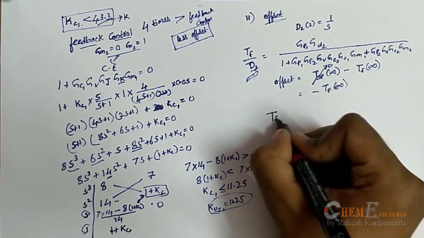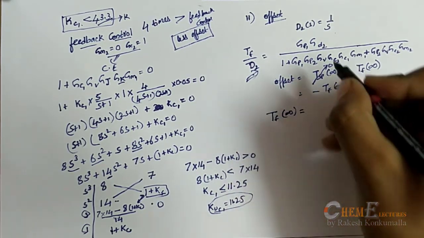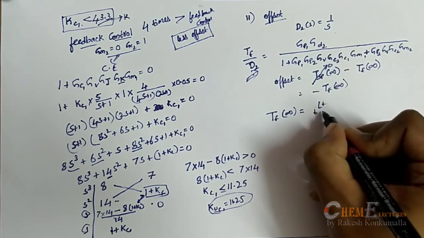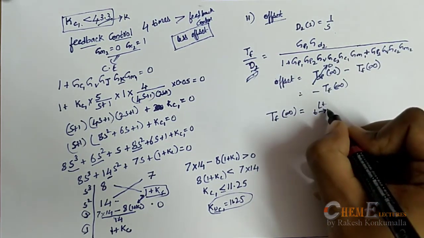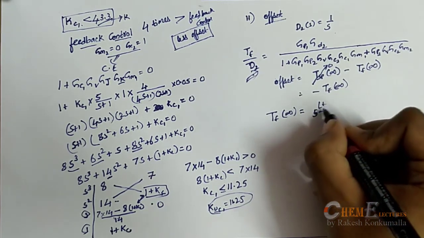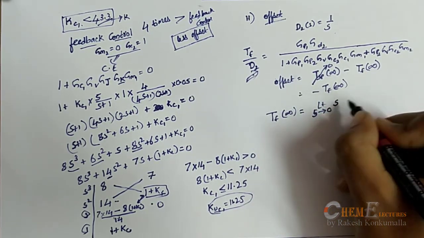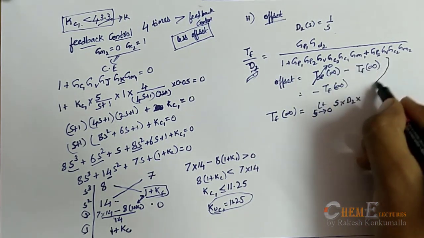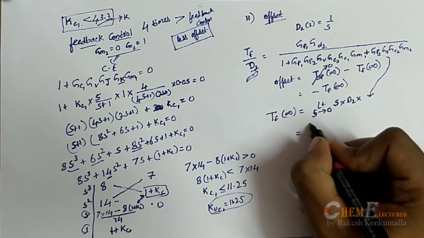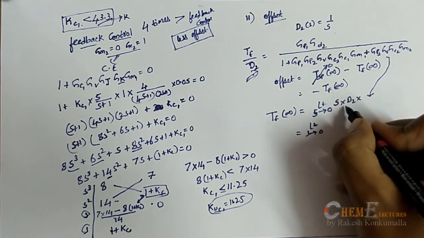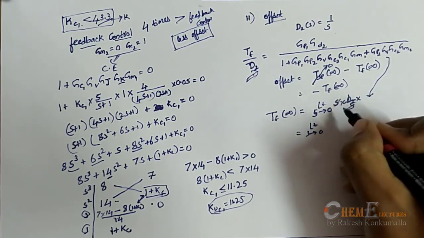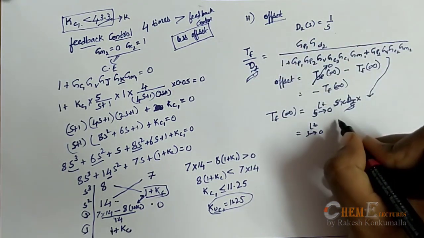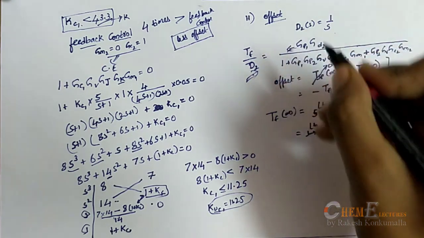That will be TF of infinity is equal to, as these transfer functions are in terms of s, so limit t tends to infinity. So here it is in terms of s, so I will be writing limit s tends to 0 s into D2 into this whole transfer function will be here. That means limit s tends to 0, this D2 will be 1 by s, s will get cancelled. So applying this limit s tends to 0 for this whole block, I will be applying the transfer function values which are given in the question.